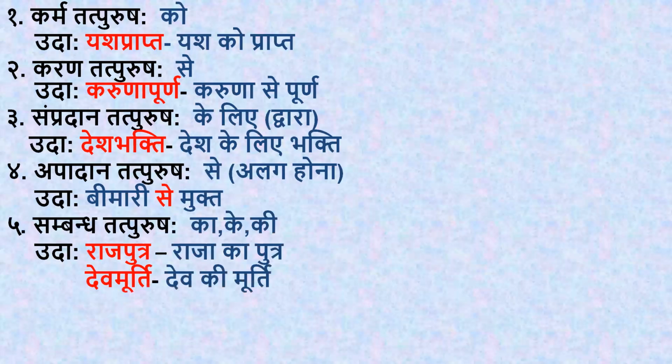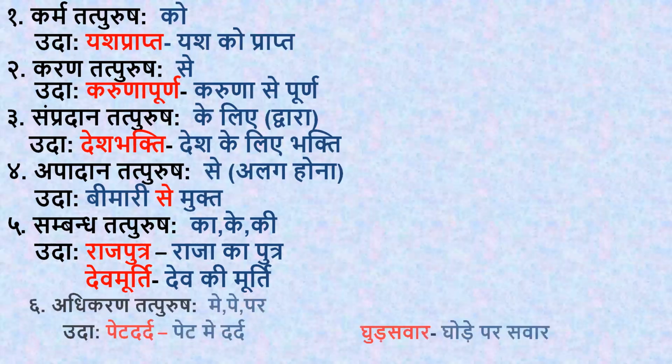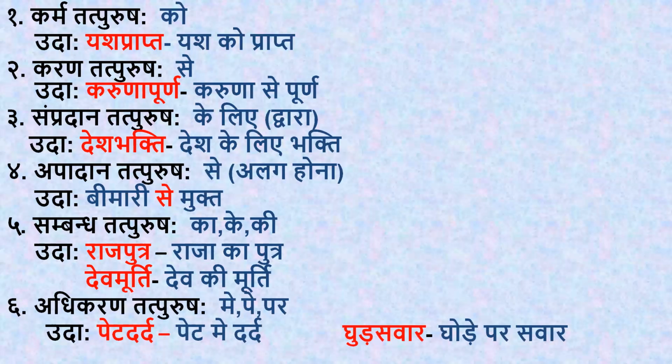Then next is sambandh tatpurush. In sambandh tatpurush, ka, ke, ki will come. Example, Rajputra, Raja ka putra. Dev Murti, Dev ki Murti. Okay, you have to see which karak chin will suit in which word. Then Adhikaran Tatpurush. In Adhikaran Tatpurush, me, pe, par will come. Example, pet dard, so it will be पेट में दर्द. घुड़सवार, घोड़े पर सवार. Okay.